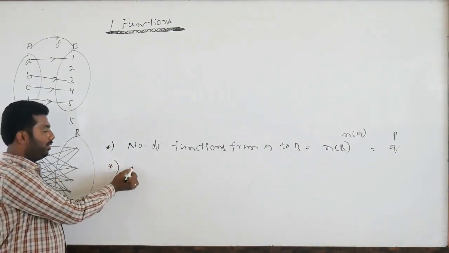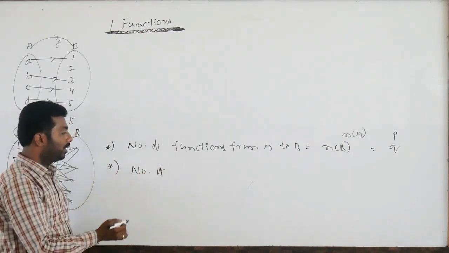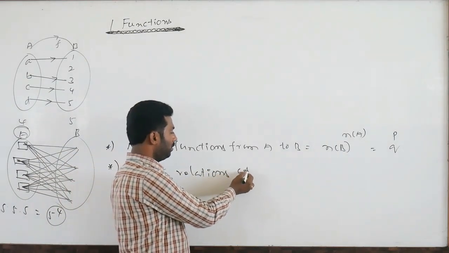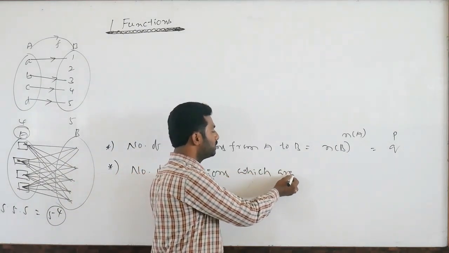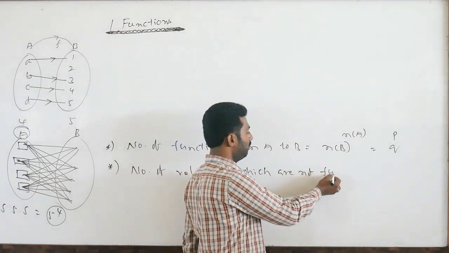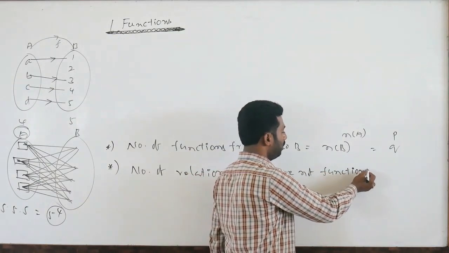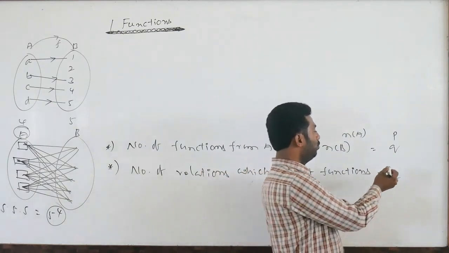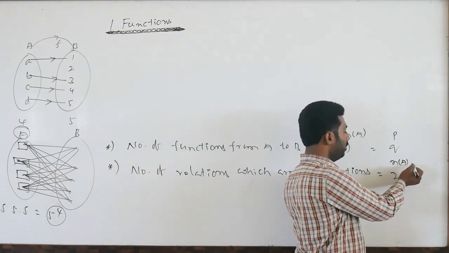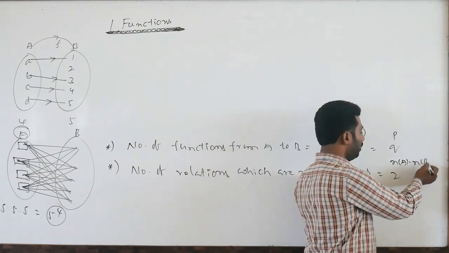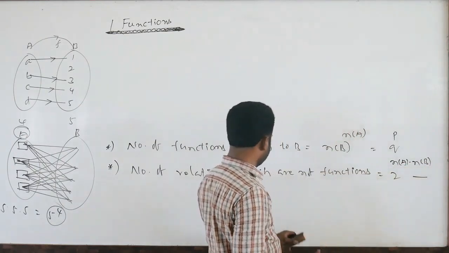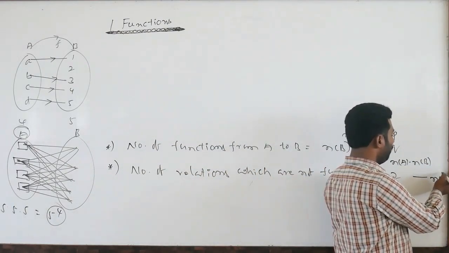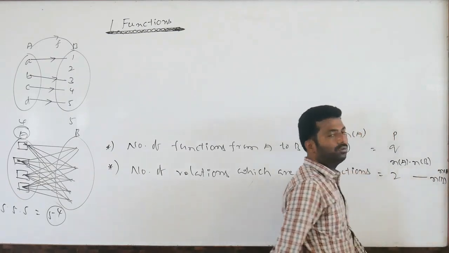Next, number of relations which are not functions. Which are not functions means how many functions will be there? 2 to the power of n of A into n of B is the number of relations, minus the functions, because functions we have to delete, that is n of B to the power n of A we have to write.